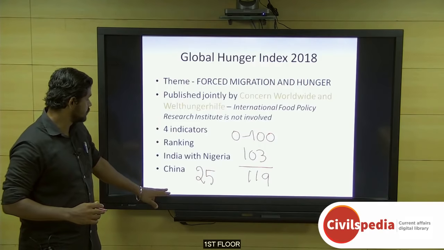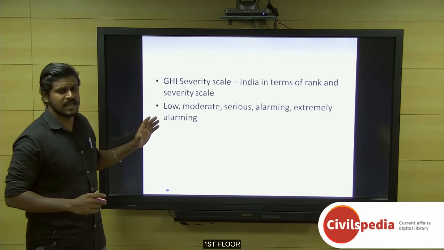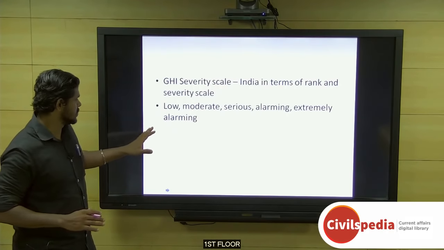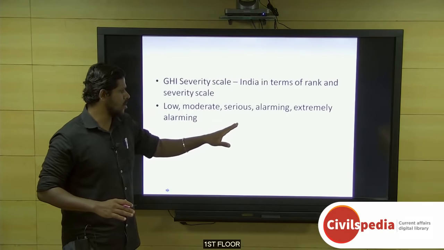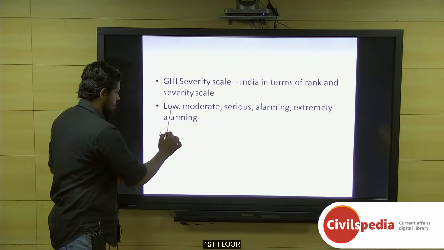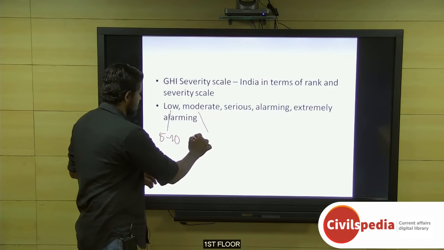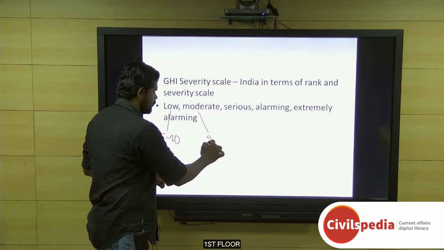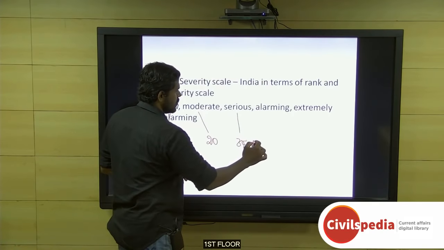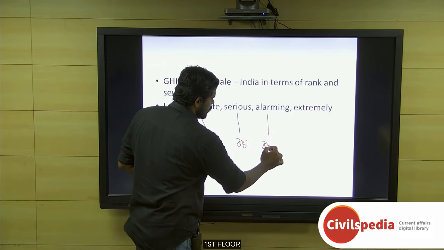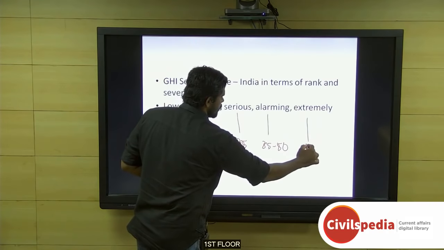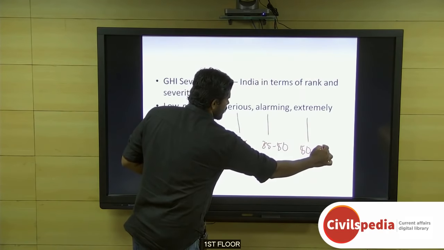We'll now discuss the severity scales. 5 severity scales were given by this Global Hunger Index. They are low, moderate, serious, alarming, and extremely alarming. Low means 5 to 10, moderate means 10.1 to 20, serious means 20.1 to 35, alarming means 35.1 to 50, and extremely alarming is 50.1 to 55.